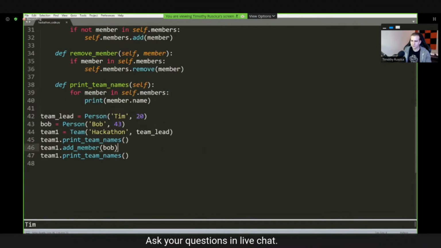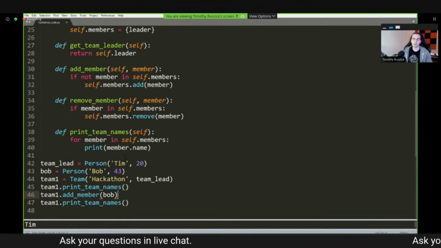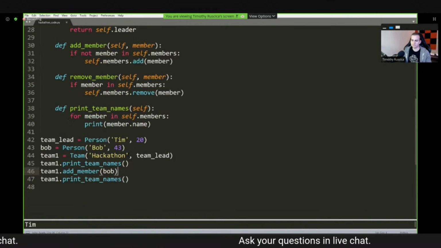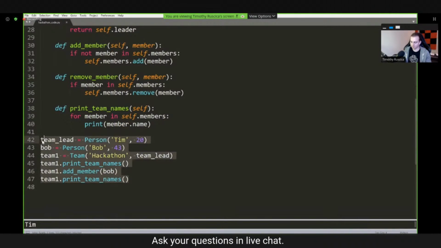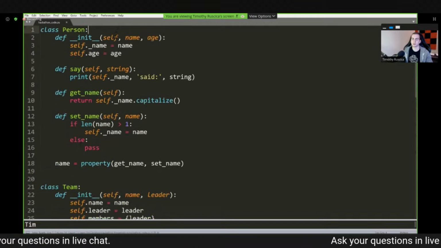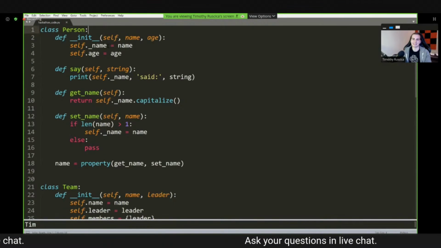Great question. All right, so now that we have that, I'm going to go into static methods and class methods. So I'll leave all the team stuff here, but I'll just get rid of the instantiations because we don't need those. And I want to go to person here, and I want to talk about something called class methods and class attributes. Well, actually, we'll start with class attributes.